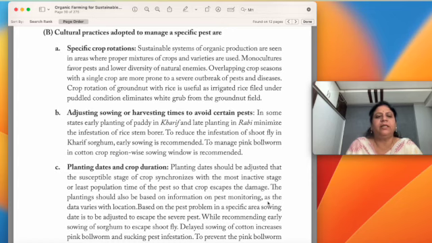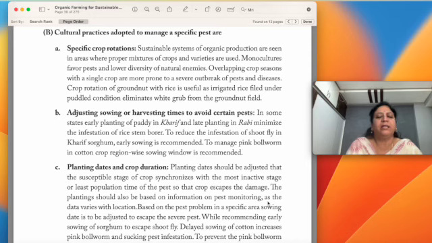In this session, let us see cultural practices adopted to manage a specific pest. Specific crop rotations actually avoid the pest infestation to the next crop. For example, crop rotation of groundnut with rice is useful, as irrigated rice field under puddled condition eliminates white grub. White grub is a big problem in the groundnut field. So the groundnut is to be rotated with paddy to control white grub.